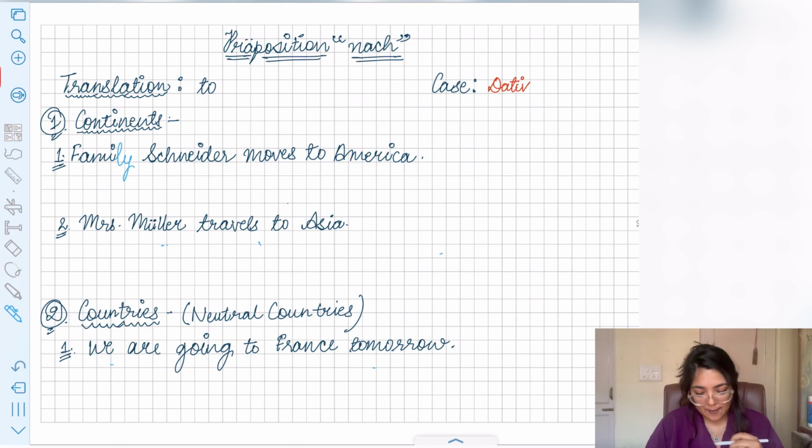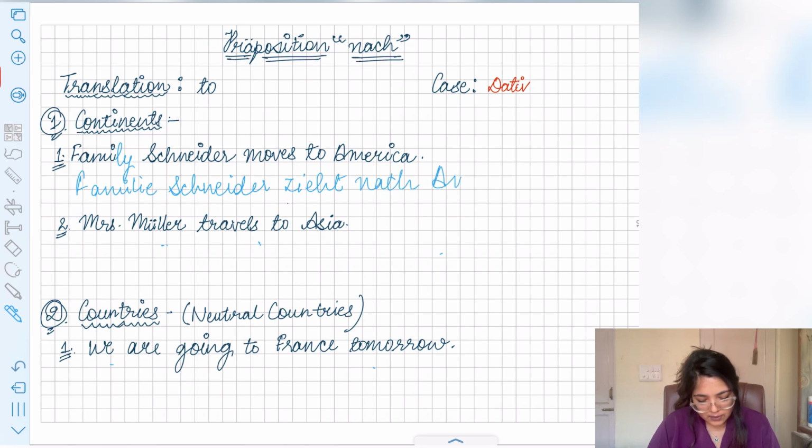Let's look at this example. Family Schneider moves to America. Now over here America is a continent, right? So I will use over here the preposition nach, right? And how will I make the sentence? I'll say Familie Schneider zieht nach Amerika.